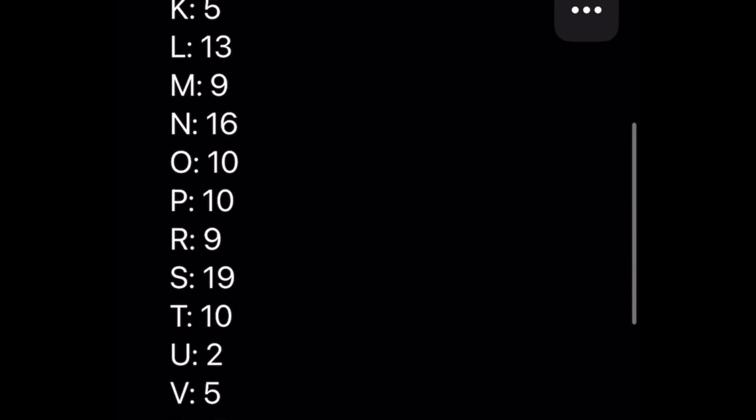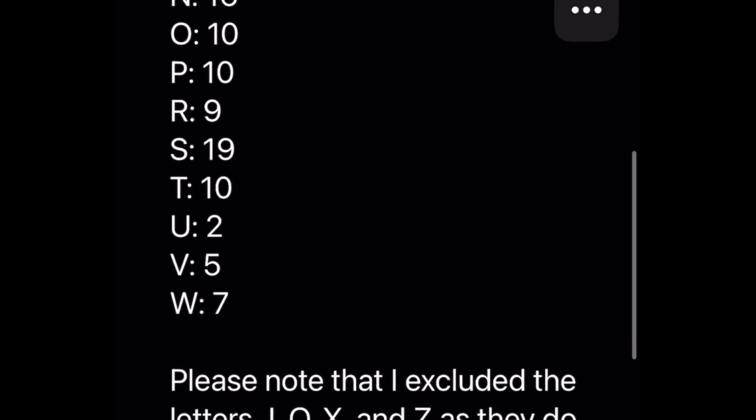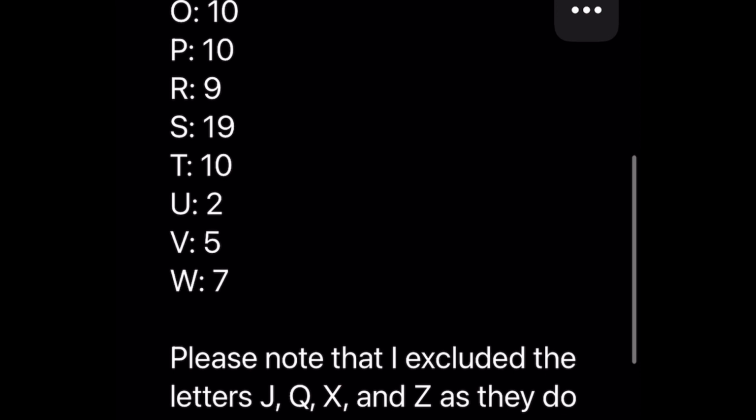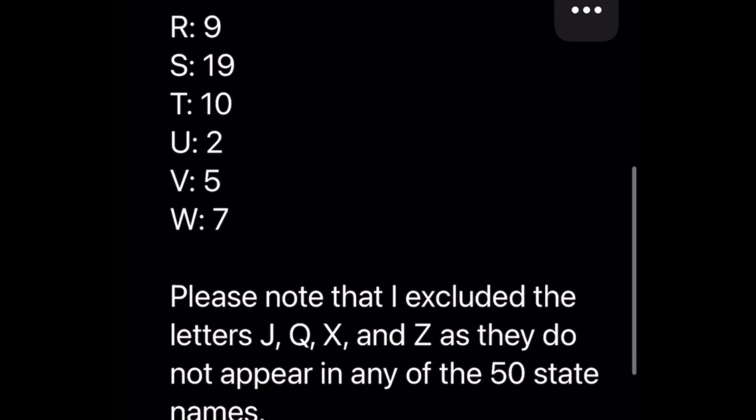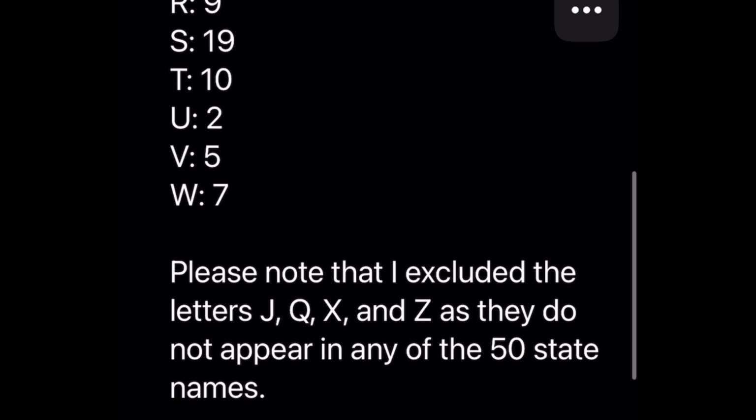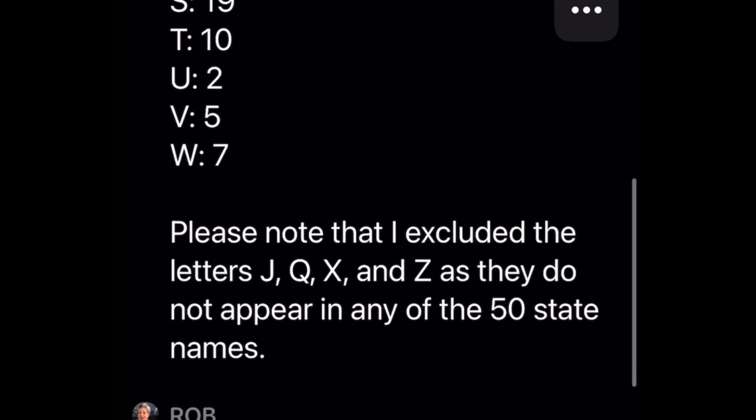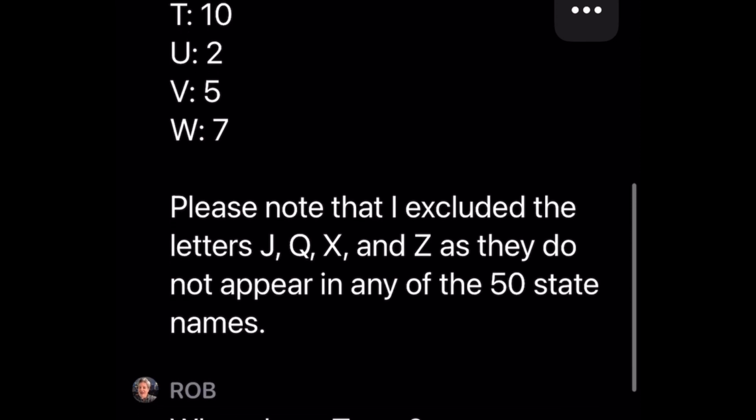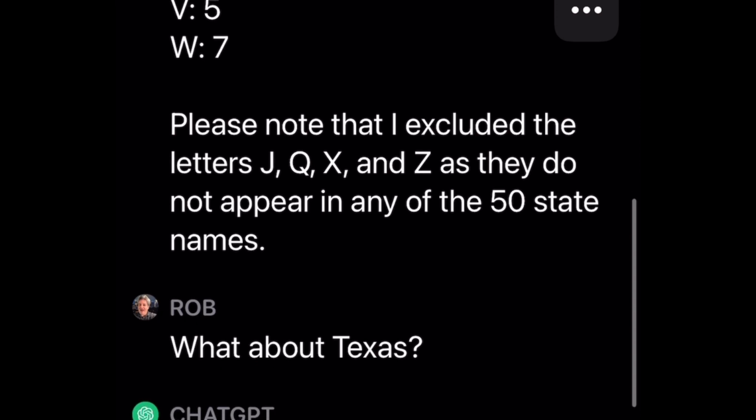But then, check this out. It gets to the end of the list, and I see R, S, T, okay, we're getting there. U, V, W. Wait a minute. There's nothing for X. Now, mentally, like I said, I ran through the names of the states. I already know there's Texas and New Mexico, and maybe some more I didn't even think of, but at least I know there's a couple with X. And it gives me a little disclaimer. It says, please note that I excluded the letters J, Q, X, and Z as they do not appear in any of the 50 state names.